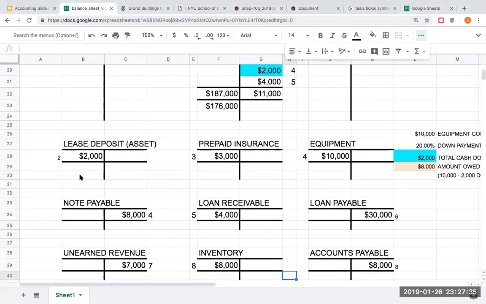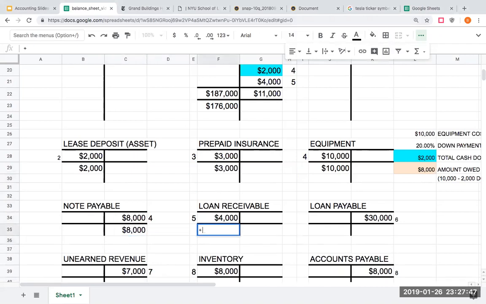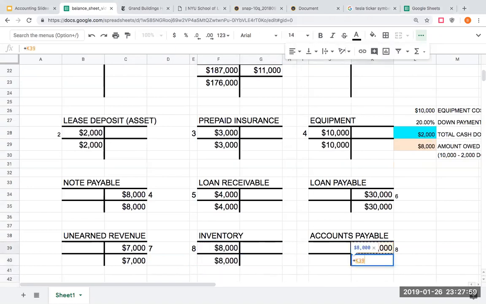Okay, so we're back. What I'm going to do right now is total these up. Here, my lease deposit of my asset, 3,000. My equipment over here. My note payable of 8,000. My loan receivable of 4,000. And then my loan payable here of 30,000. Unearned revenue of 7,000. Inventory of 8,000, and then an account payable here of 8,000.